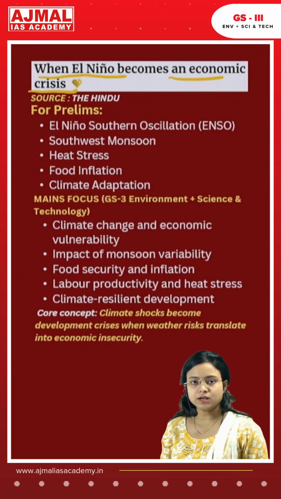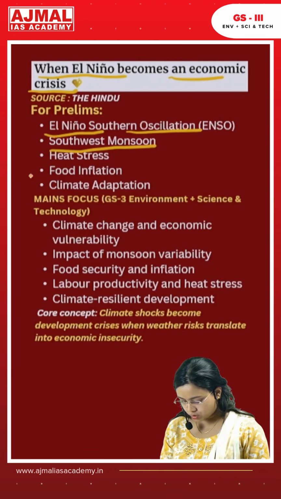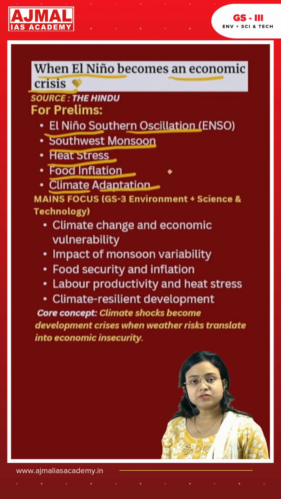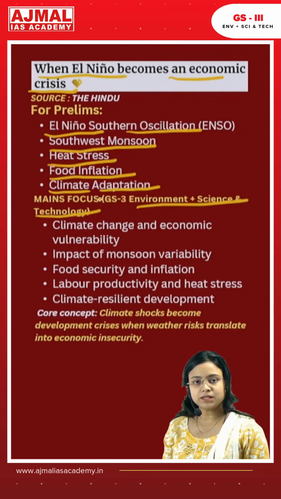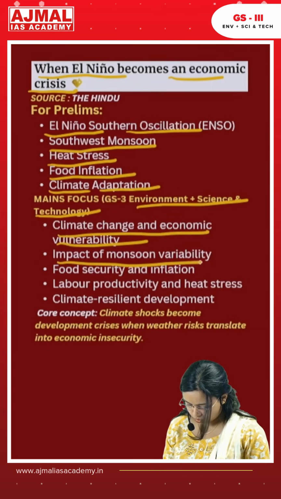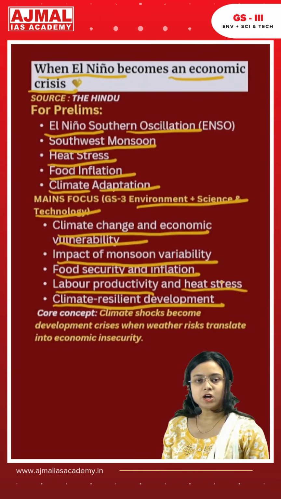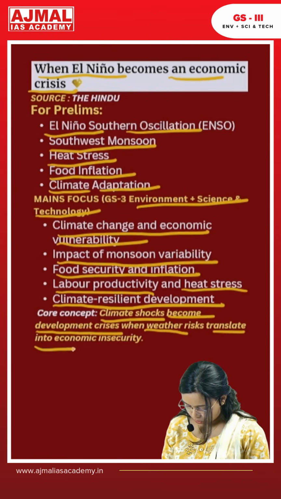From prelims perspective, focus on the conceptual detail of El Nino, southern oscillation, southwest monsoon, heat stress, food inflation, and climate adaptation. From mains perspective, this article is important for GS paper 3 economy and science and technology point of view, and it can be linked to the topics of climate change and economic vulnerabilities, impact of monsoon variabilities, food security and inflation, labor productivity and heat stress, climate resilient development. The core idea of this article is climate shocks become development crises when weather risk translates into economic insecurity.